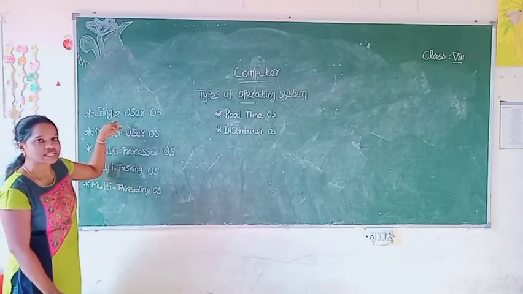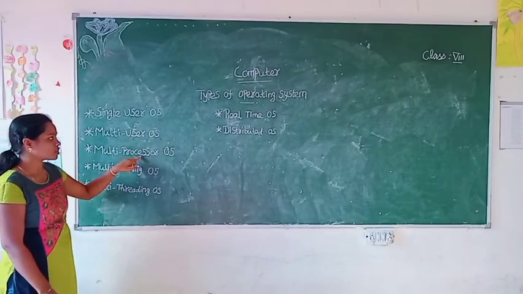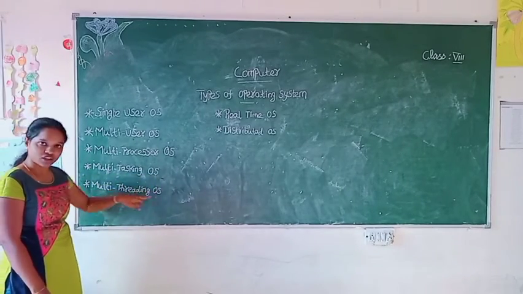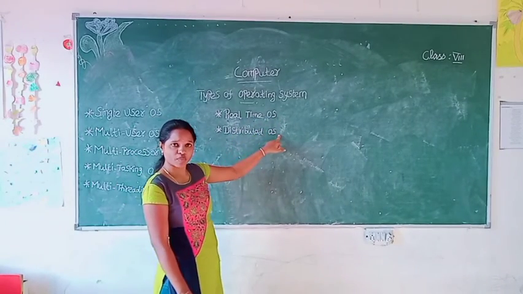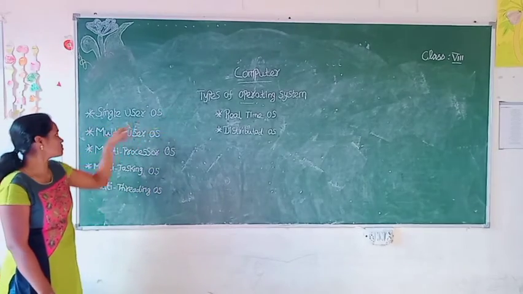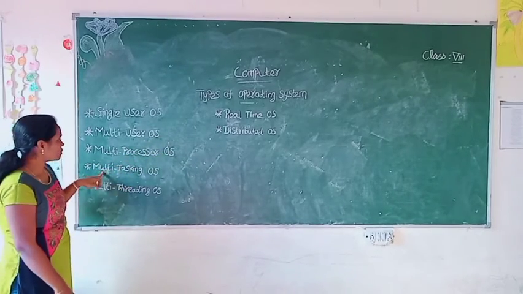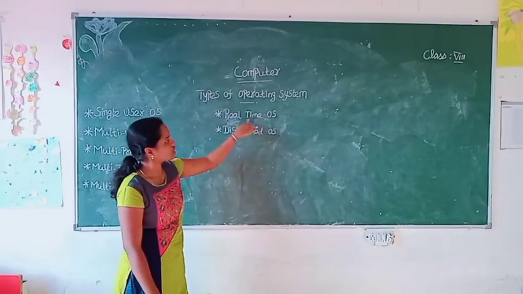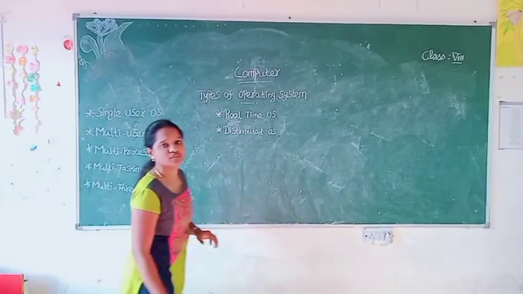The types are: single user operating system, multi-user operating system, multiprocessor operating system, multitasking operating system, multi-threading operating system, real-time operating system, distributed operating system. Once again, read it with me. So the first one is single user operating system.